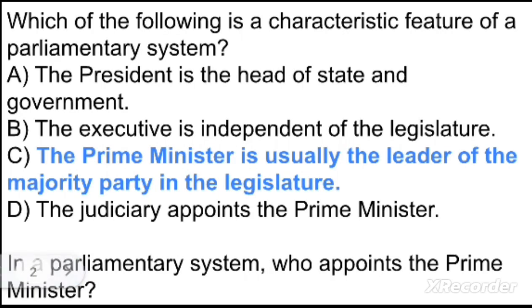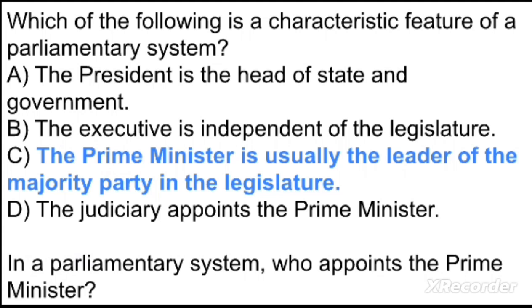So your first question is, which of the following characterizes a feature of a parliament system? Option A, the president is the head of state and government. Option B, the executive is independent of the legislature. Option C, the Prime Minister is usually the leader of the majority party in the legislature.